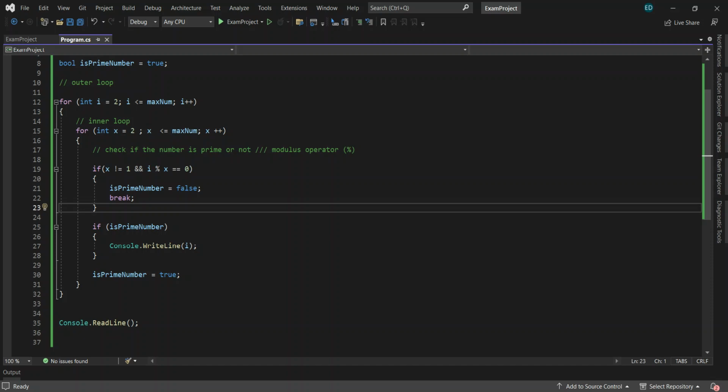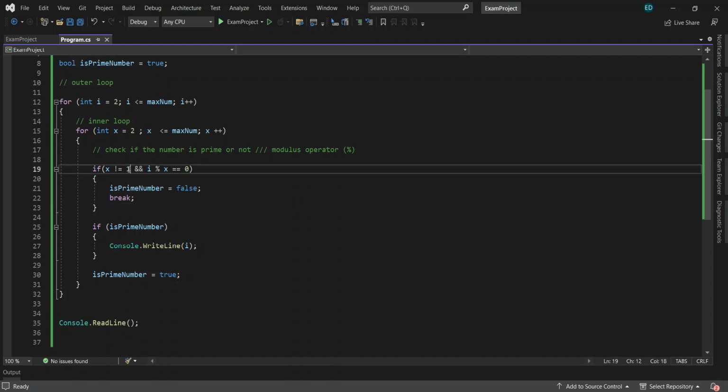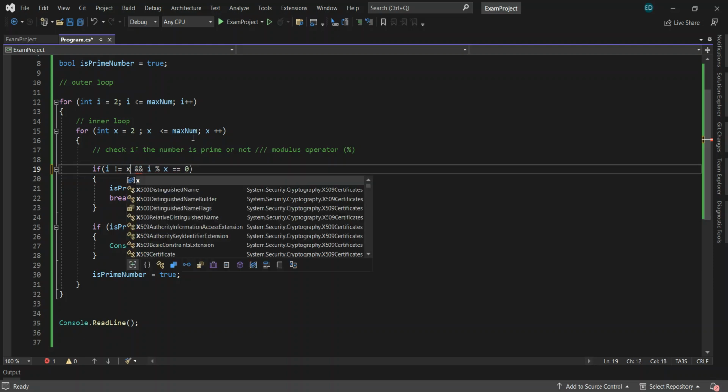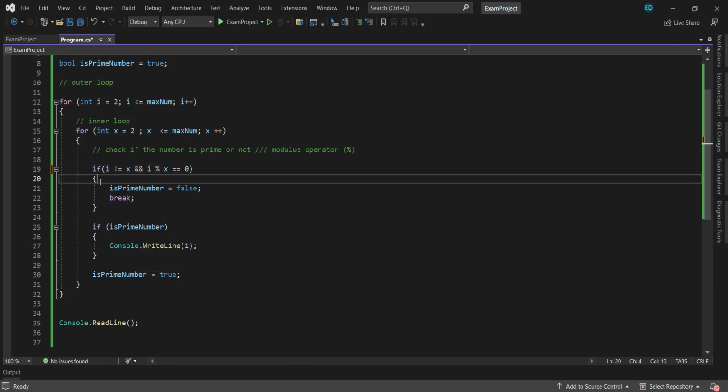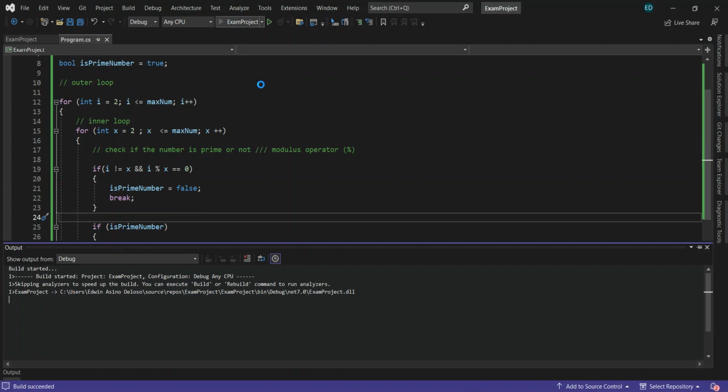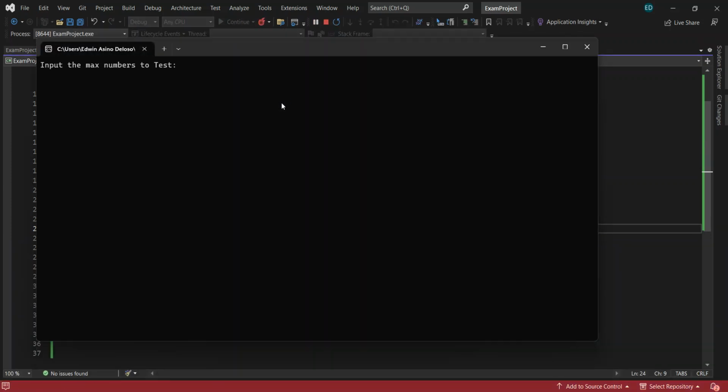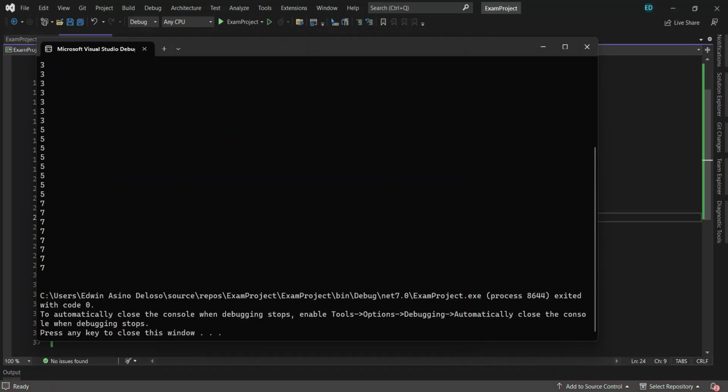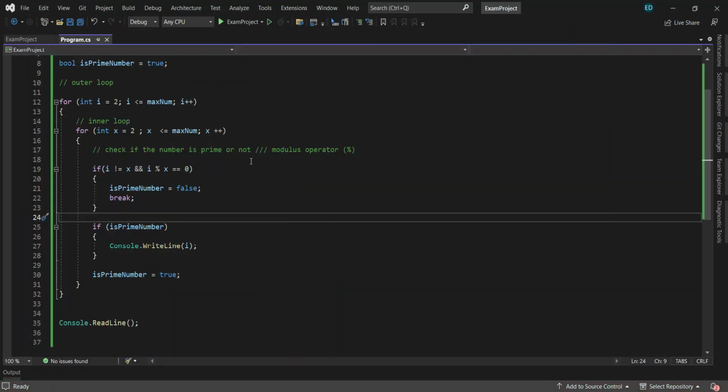I think this is the problem, guys. So it's 1. Instead of y is 1, if i is not equal to x, it will check and i modulus by 2. That's it, that's the problem. We then get the output. So for example, this is 10. Oh, again 2, 2, 2. What happened to our logic here, guys?